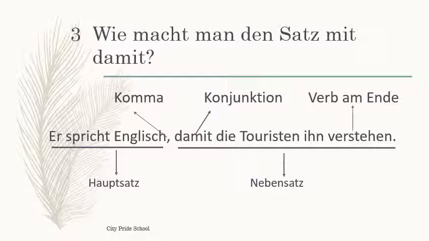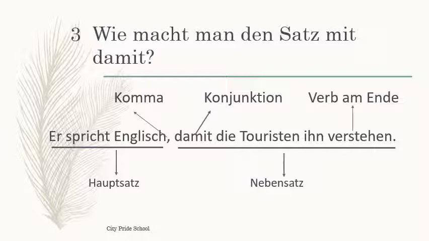And the second sentence is the subordinate clause. Der zweite Satz ist ein Nebensatz. So damit die Touristen ihn verstehen is a subordinate clause. Whatever change happens, it always happens in the subordinate clause. The main clause remains as it is. And there should always be a comma. You can see here I have written a comma. The comma must be placed between Hauptsatz und Nebensatz. Komma gibt es zwischen Hauptsatz und Nebensatz. Es ist obligatorisch. It is compulsory.